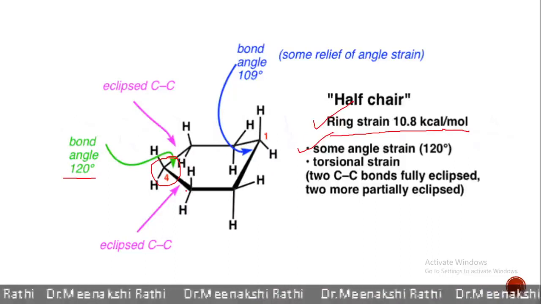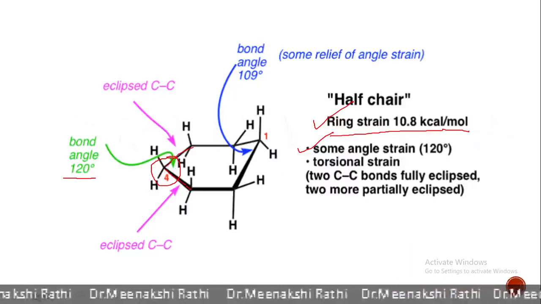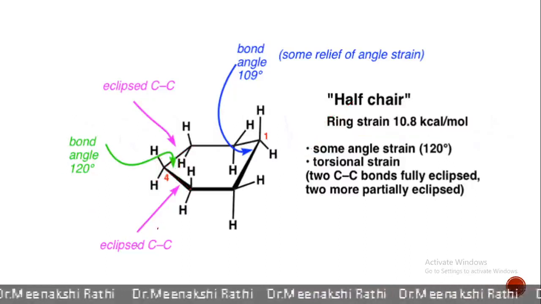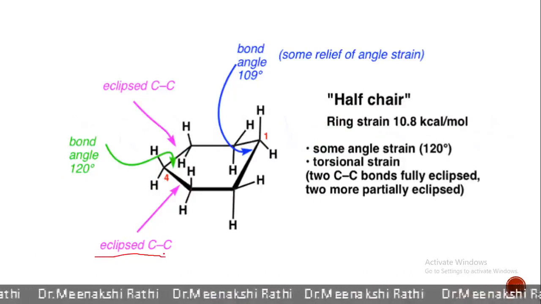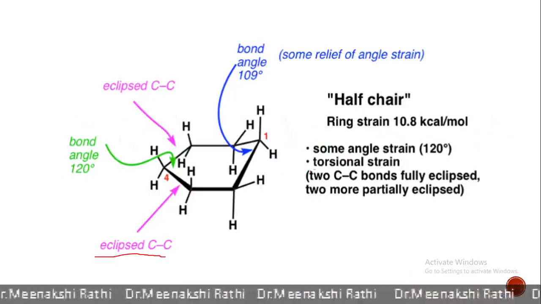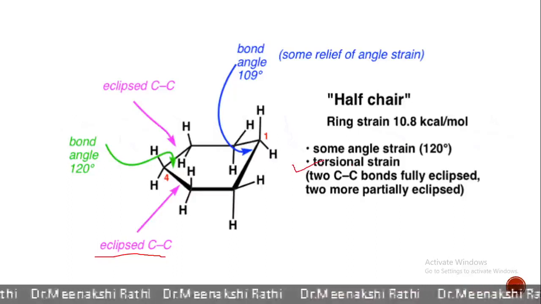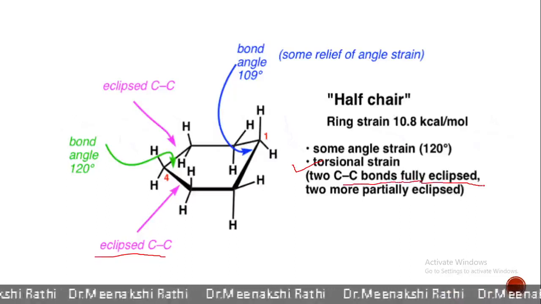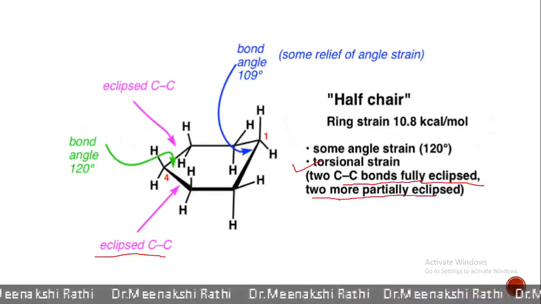Secondly, here you can see that these two carbon-carbon bonds possess eclipsed conformation. And because of eclipsed conformation, some torsional strain is also developed here. In half-chair conformation, two carbon-carbon bonds are fully eclipsed, while two or more are partially eclipsed.